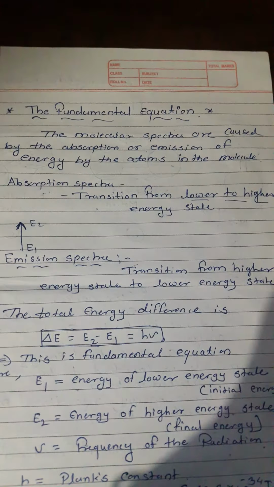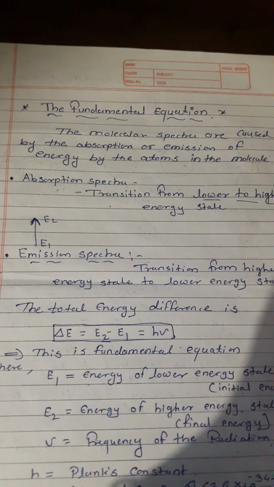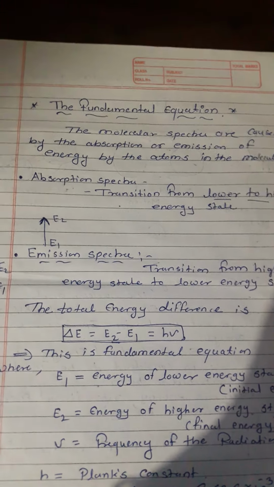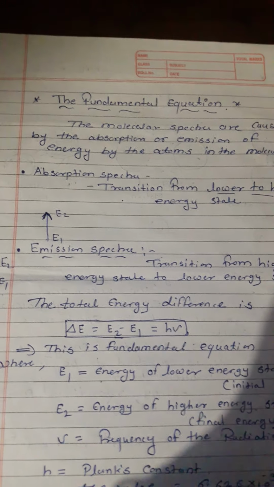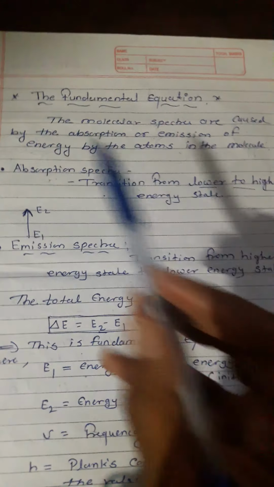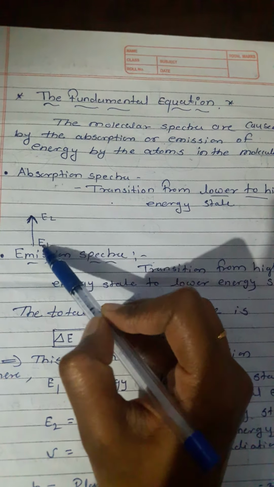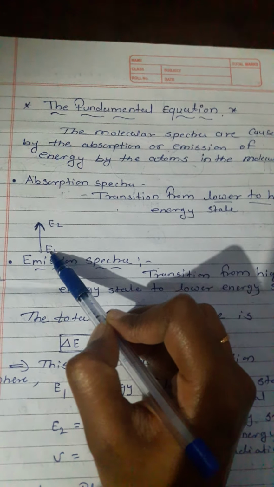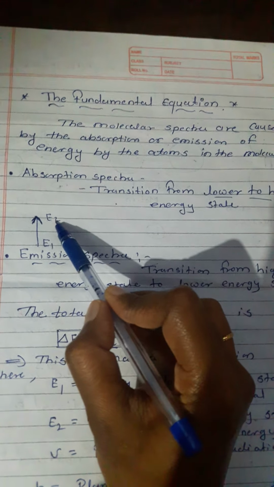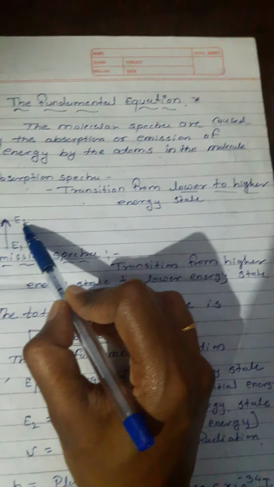In absorption spectra, a photon of electromagnetic radiation is absorbed by a molecule, due to which a transition occurs from a lower to a higher energy state. E1 is the lower energy state, that is the initial energy, and E2 is the final energy, that is the higher energy state.